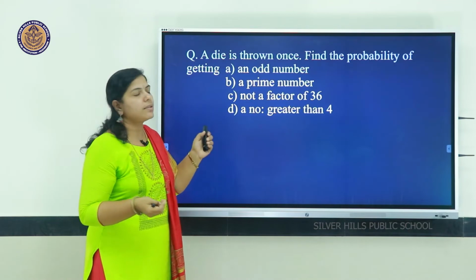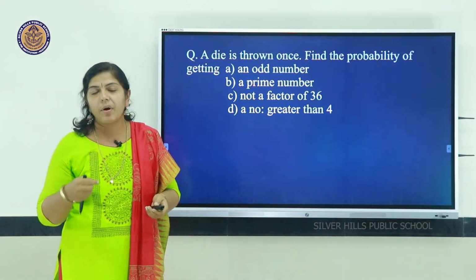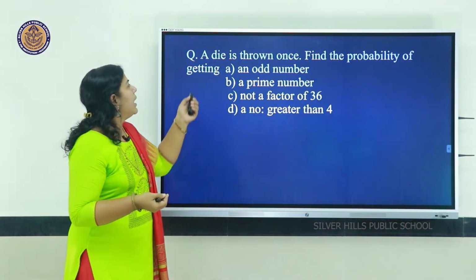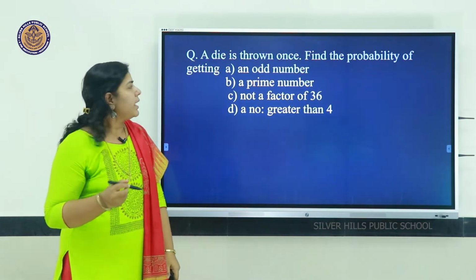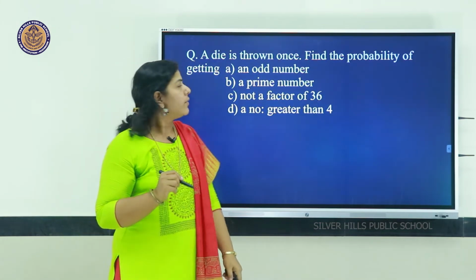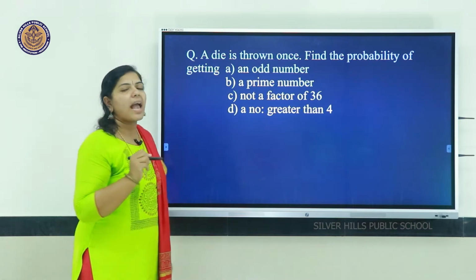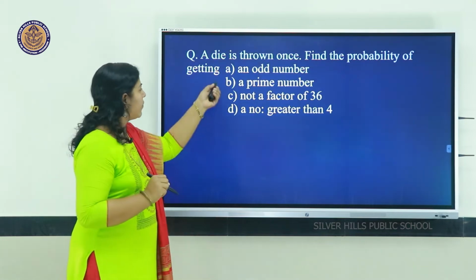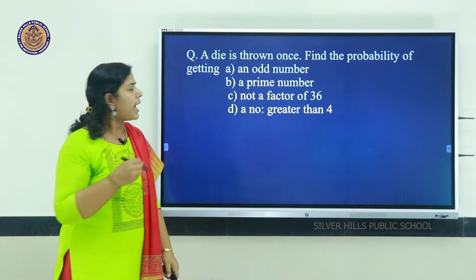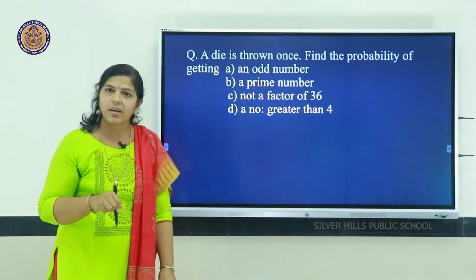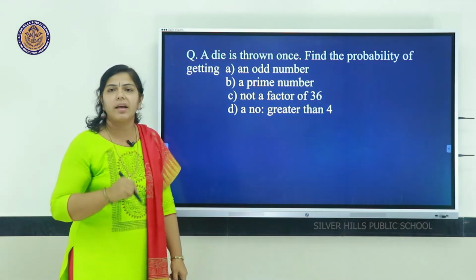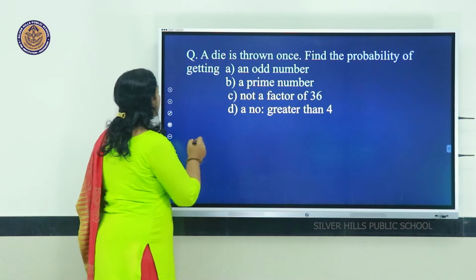So now let us consider some examples about die. Consider this question. A die is thrown once. Find the probability of getting an odd number. There are 4 subdivisions: an odd number, an even number, not a factor of 36, a number greater than 4. So let us consider.